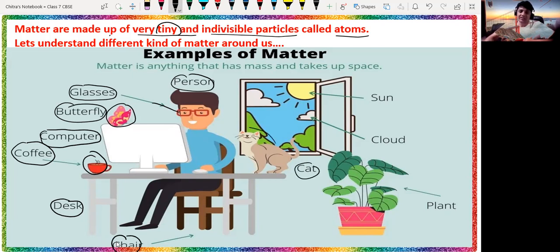The cat here, okay, it is again a matter. As you can see, the sun from the window, okay, it is again a matter. The clouds are again made up of matter only. That plant, again a matter. As you can see here, there is a flower pot. It is again a matter.